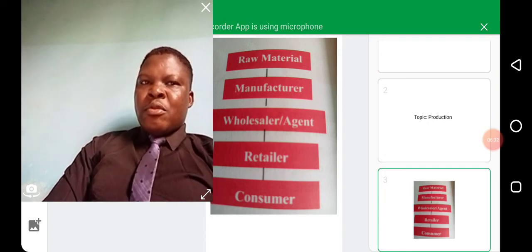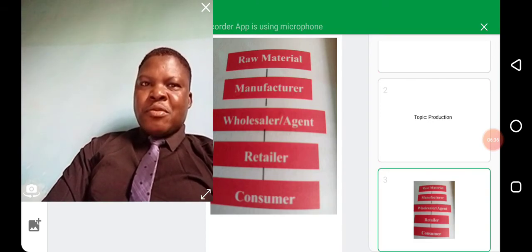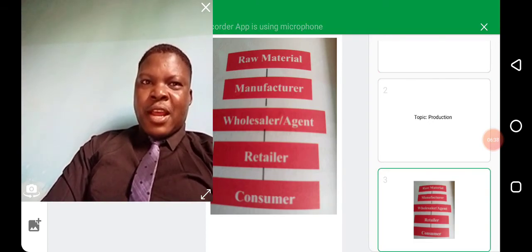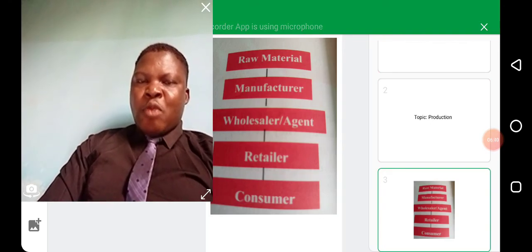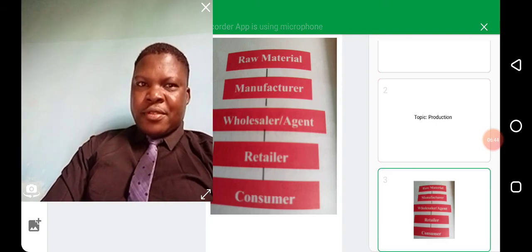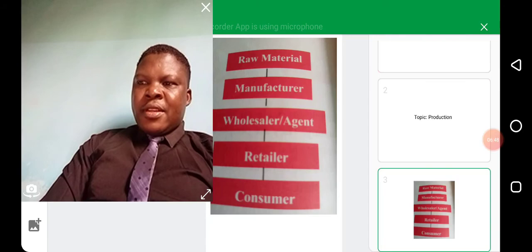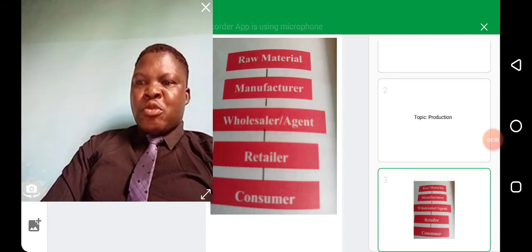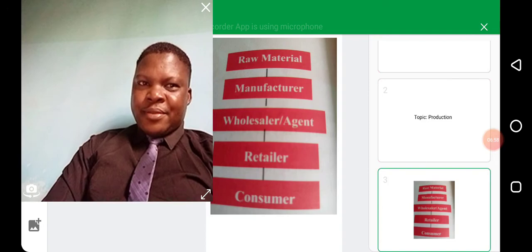Who are the wholesalers? We already know who the manufacturer is: a man or woman that turns raw material into finished products. A wholesaler or agent is the trader who buys goods from the manufacturer in large quantities and sells them in smaller quantities to the retailer.